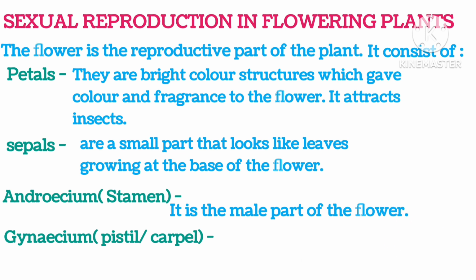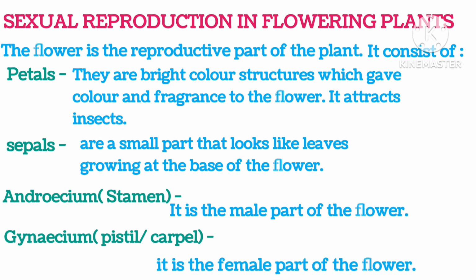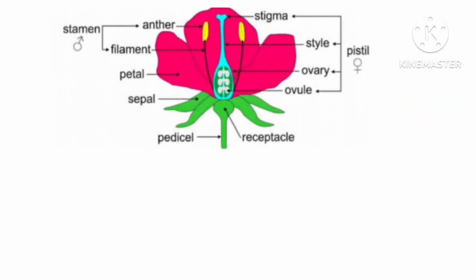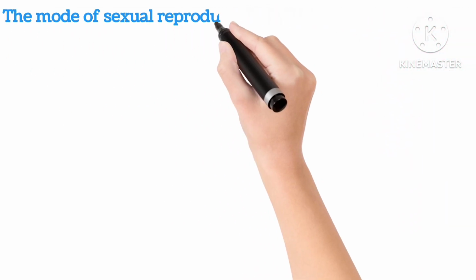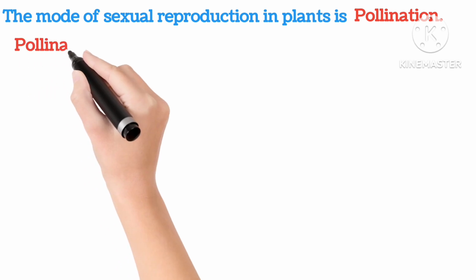Androecium is the male part of the flower and gynoecium is the female part of the flower. As you can see in the diagram, petals, sepals, stamens or androecium, pistil or gynoecium. So the stamen consists of two parts, anther and filament, and the pistil consists of three parts, stigma, style and the ovary, which contains ovules.